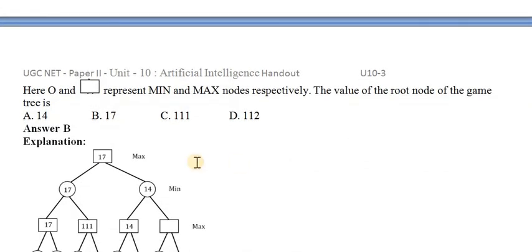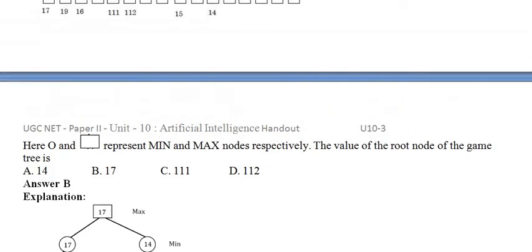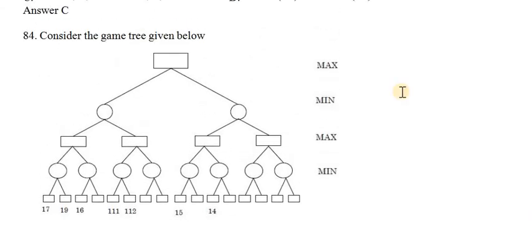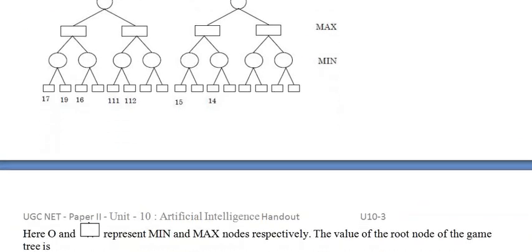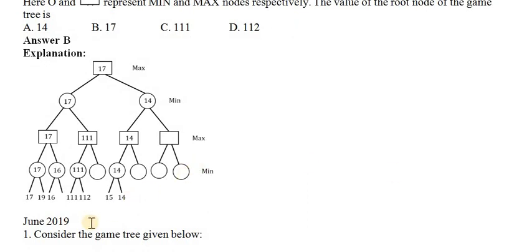The circle represents Min and the rectangle represents Max. Now I will explain the answer.